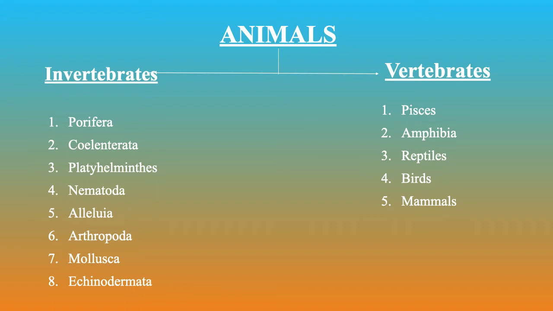Here the Annelida spelling has gone wrong. So invertebrates are further classified into 8 subphyla: Porifera, Coelenterata, Platyhelminthes, Nemathelminthes, Annelids, arthropods, molluscans, and Echinodermata.